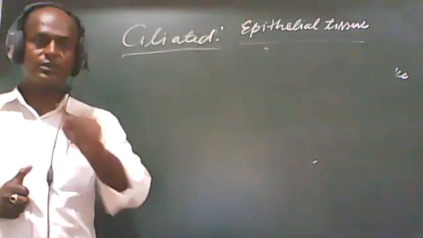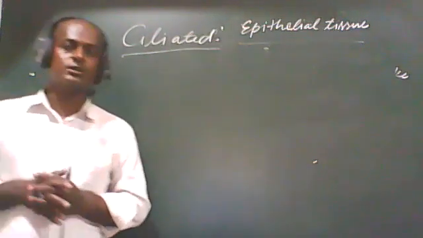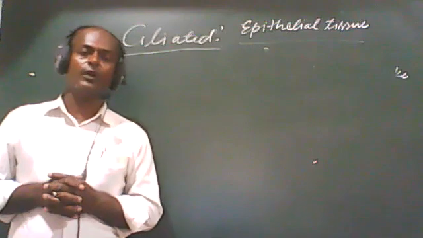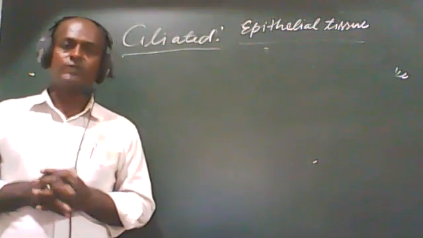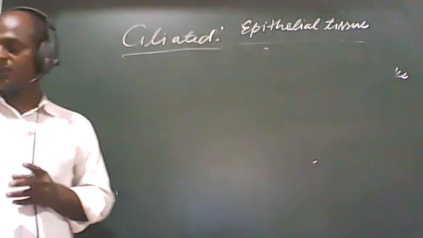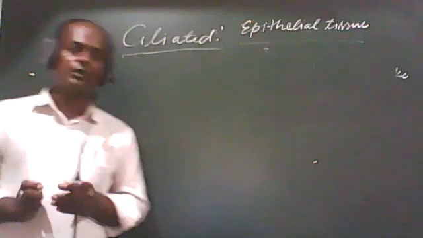What am I saying, students? Listen once again: the ciliated epithelial tissue is the modified form of cuboidal and columnar epithelial tissue.